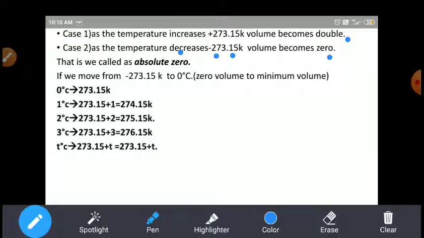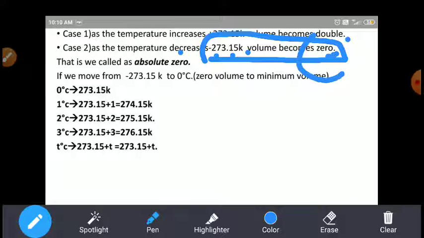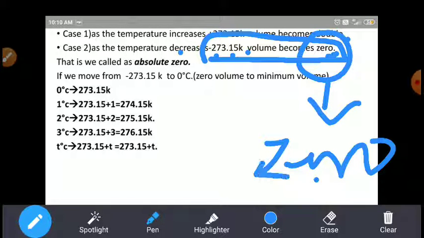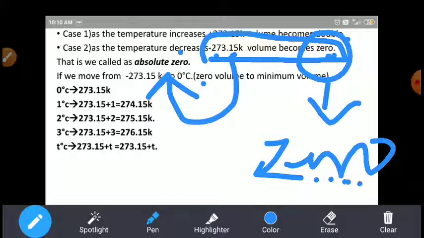So the volume becomes minimum or 0 at the temperature of minus 273.15 Kelvin. That temperature we call the absolute zero, because as the temperature decreases from 0 to minus 273.15 Kelvin, the volumes decrease. Yes, beta.